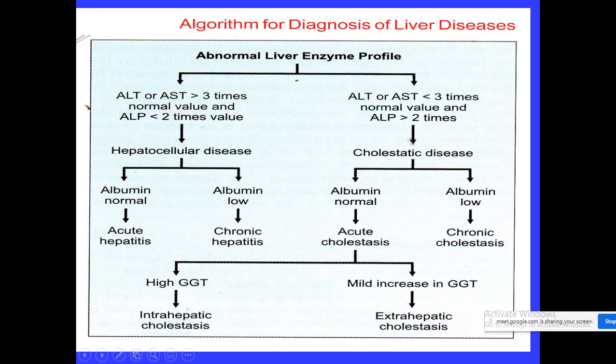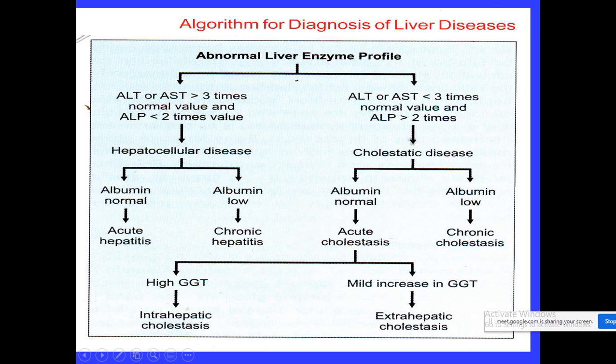Now, if it is obstructive or cholestatic disease, and the albumin is normal, it indicates acute cholestasis. Acute cholestasis again could be intrahepatic cholestasis or extrahepatic cholestasis. To find out that, we should estimate the enzyme gamma glutamyl transferase. GGT concentration is high in case of acute cholestasis.